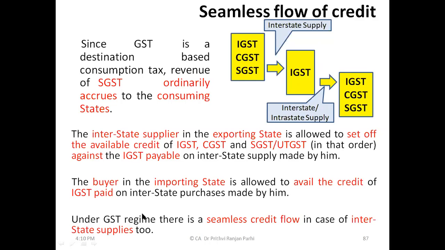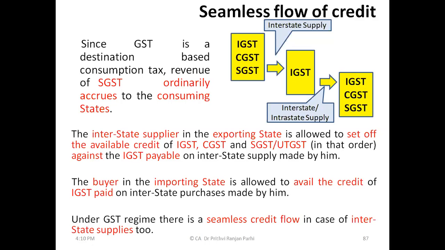Now please read the third sentence. The buyer in the importing state is allowed to avail the credit of IGST paid on interstate purchases made by him. So if IGST credit is there, let us say this person is having IGST credit because he has paid IGST, then he can use the IGST for settling CGST, SGST liability also. So that is how there is seamless credit.